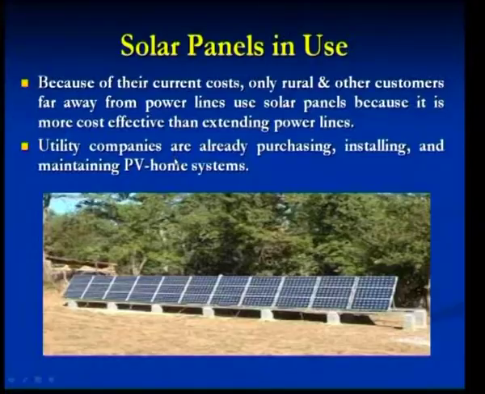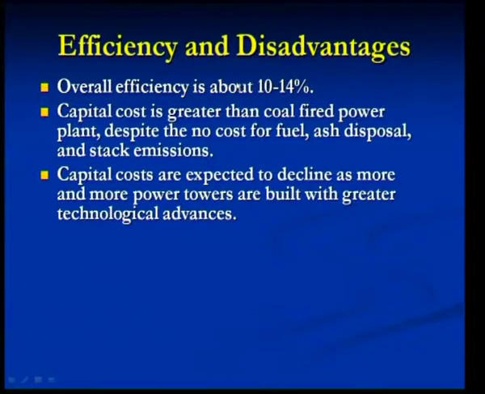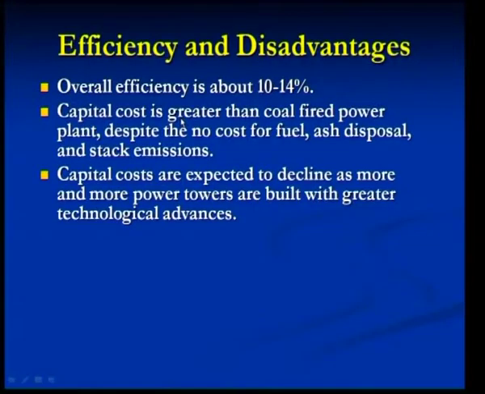Already a number of utility based companies are working on purchasing, installing and maintaining a number of PV home based systems. Coming to the efficiency and the disadvantages associated with solar cells, the overall efficiency that could be obtained in the already available solar cells is only about 10 to 14%. That means it is very less. The capital cost involved is also much higher. It is greater than that of conventional coal fired power plants.